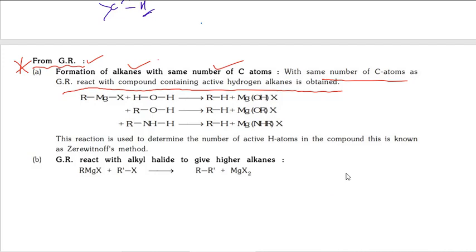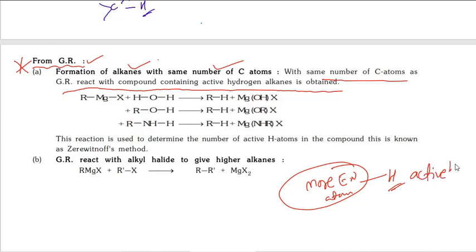A hydrogen attached to a more electronegative atom is called active hydrogen, like oxygen-attached hydrogen, fluorine-attached hydrogen, even nitrogen-attached hydrogen. These are active hydrogens.